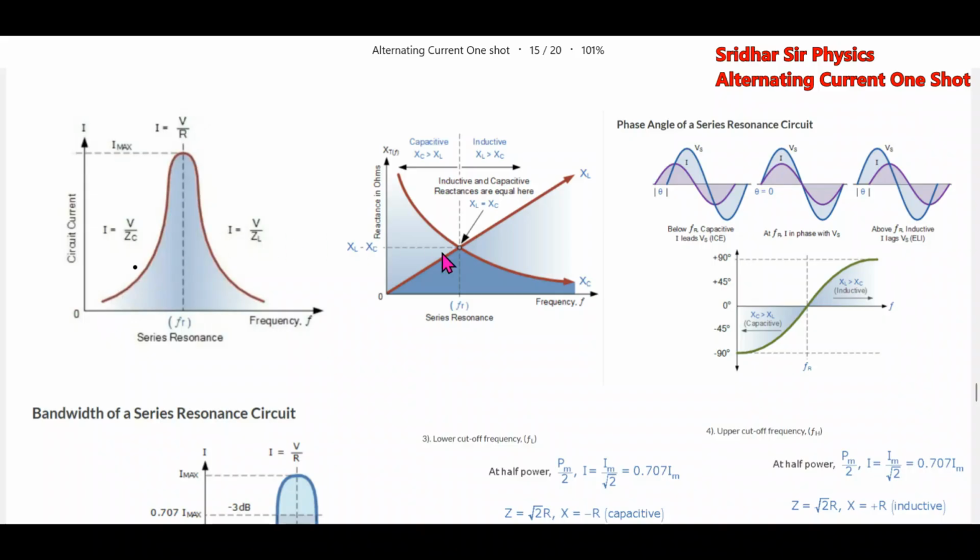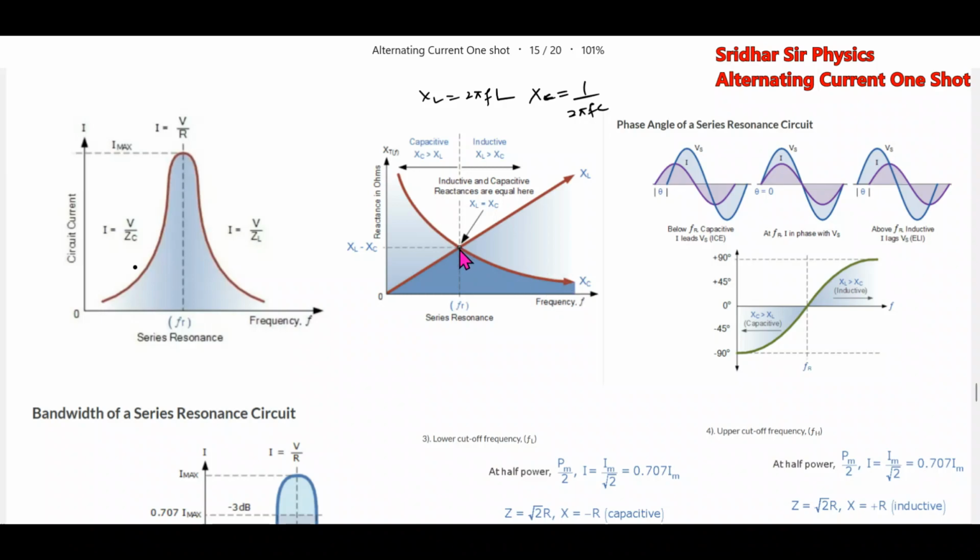As I increase the frequency, the inductive reactance will increase. The reason for that: we know X_L equals 2 pi f L, and X_C equals 1 by 2 pi f C. So as we increase the frequency, the inductive reactance will increase, and the capacitive reactance will decrease.